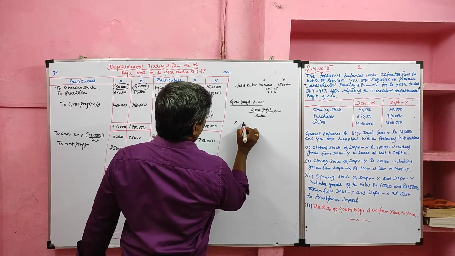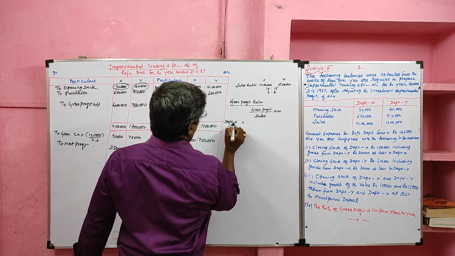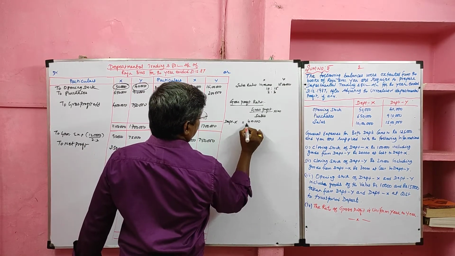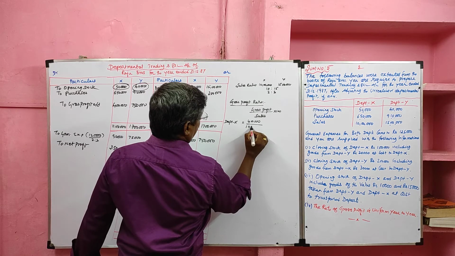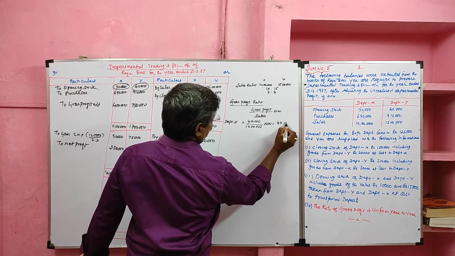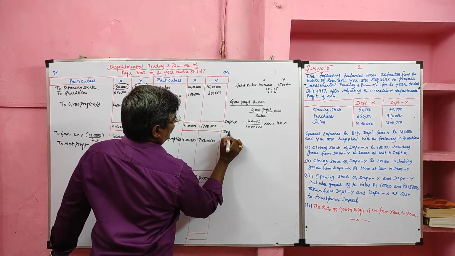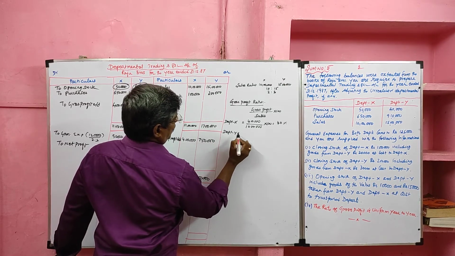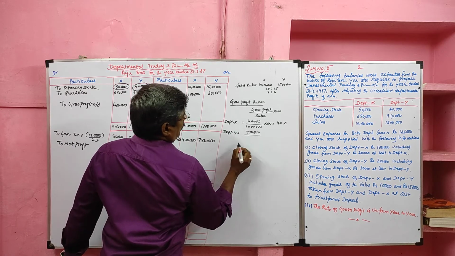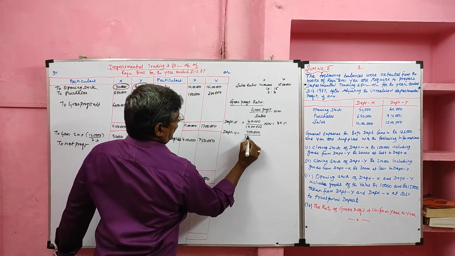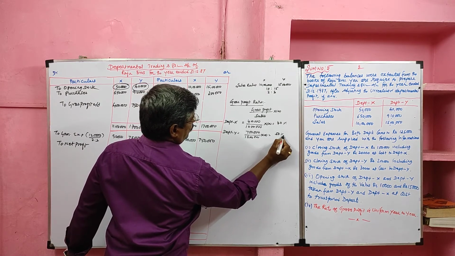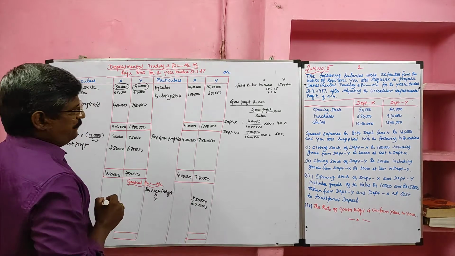For department X, the gross profit is 4 lakh and sales 10 lakh. So department X gross profit ratio is 40%. Then we have to find the gross profit ratio of department Y. The gross profit is 7 lakh 50,000, department Y sales 15 lakh. So department Y gross profit ratio is 50%.